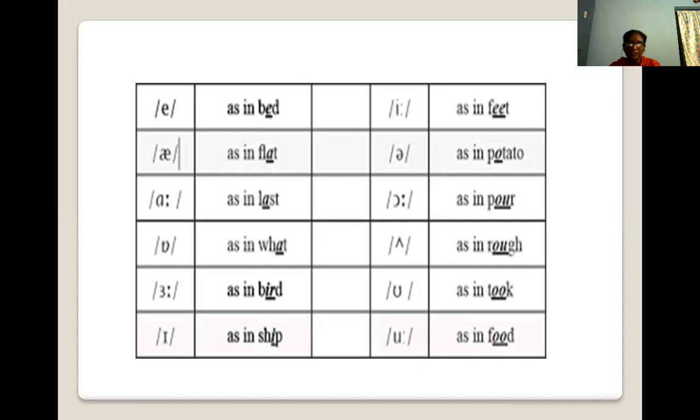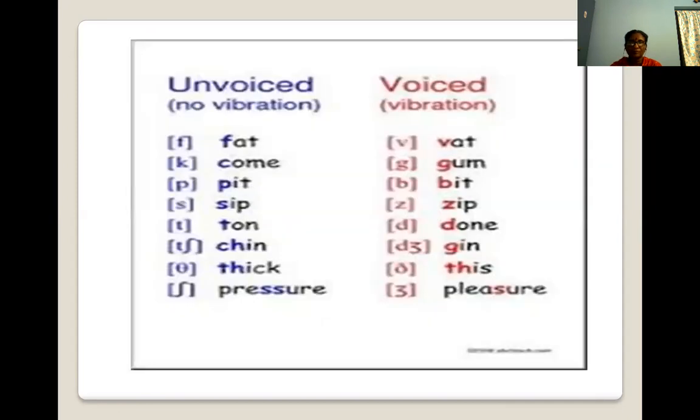The only thing is you just have to pronounce again and again and make it an observation. Write down in a notebook and practice this as and when it's possible for you. Bed, flat, lost, walk, bird, ship, foot, tip, rough, paw, potato, feet. Voiced, unvoiced. I think we completed this.